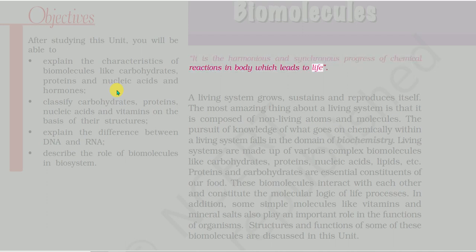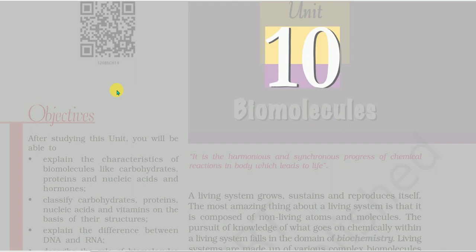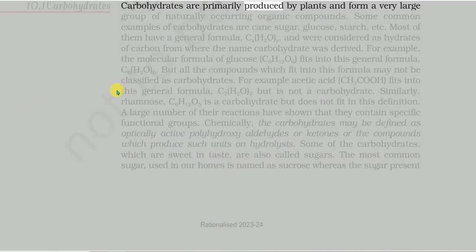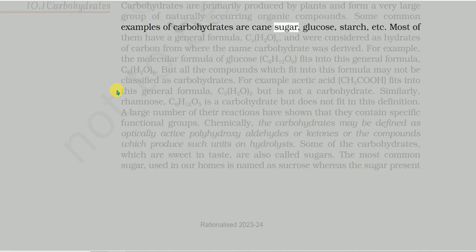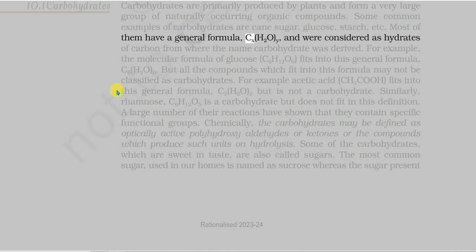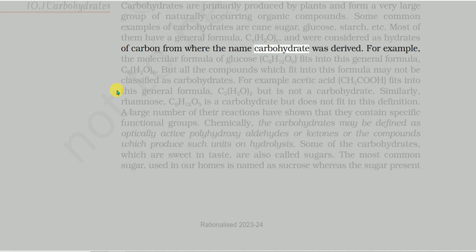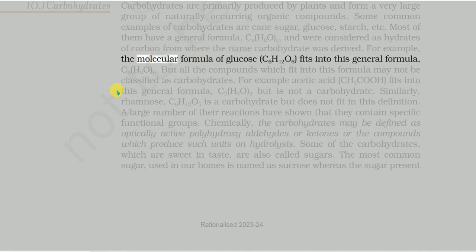Unit 10. Carbohydrates are primarily produced by plants and form a very large group of naturally occurring organic compounds. Some common examples of carbohydrates are cane sugar, glucose, starch, etc. Most of them have a general formula, Cx(H2O)y, and were considered as hydrates of carbon, from where the name carbohydrate was derived. For example, the molecular formula of glucose, C6H12O6, fits into this general formula, C6(H2O)6.